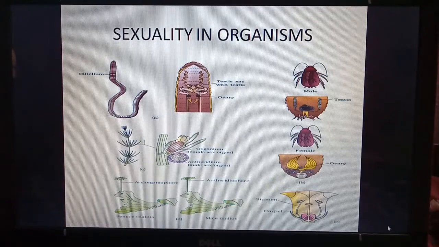In the E figure we can see a flower. It is of potato, and in this flower the bisexual condition is present because both the sexes are present in the same flower, stamen as well as carpel.